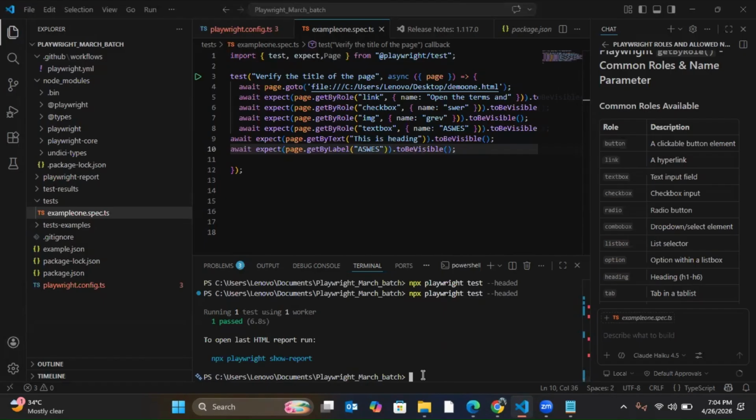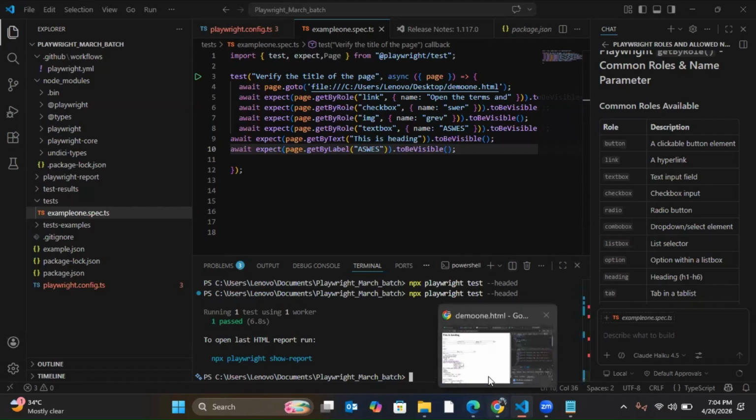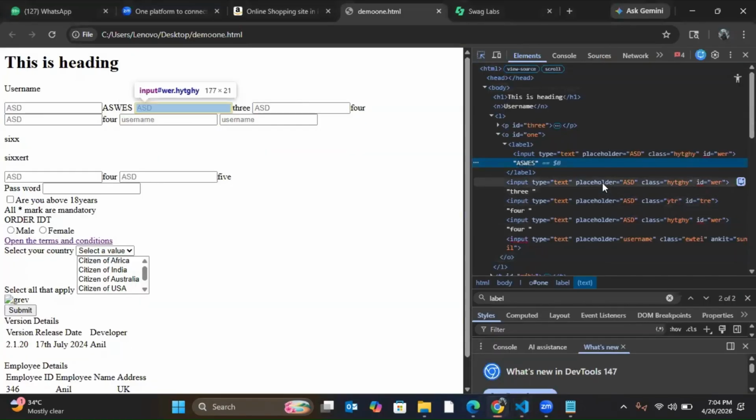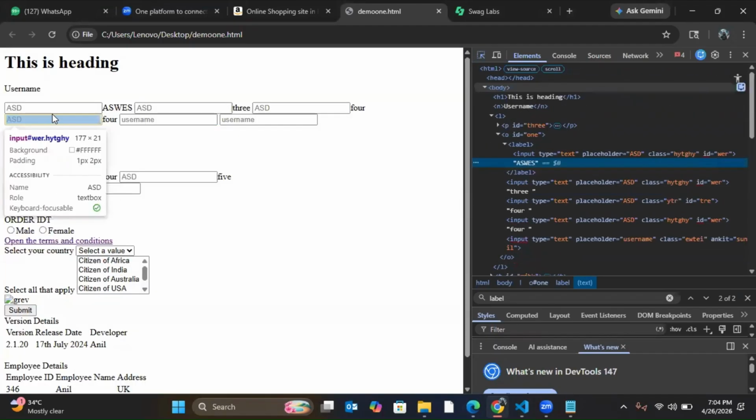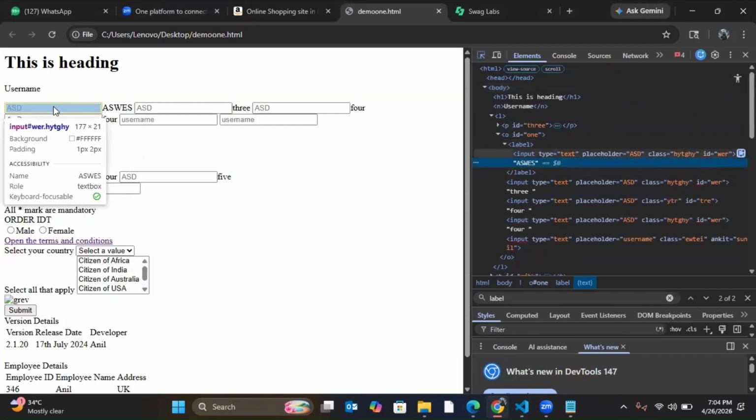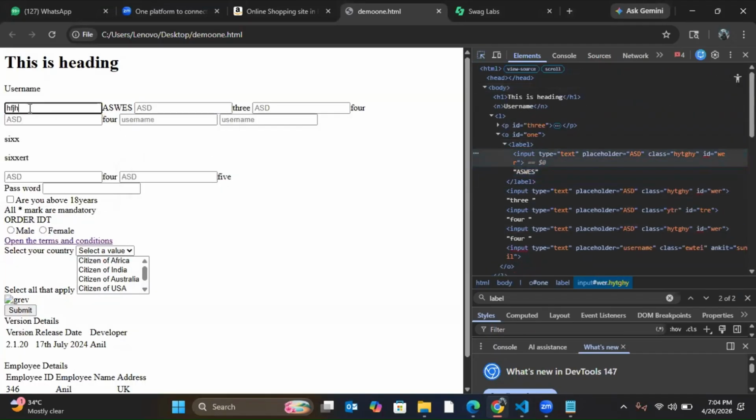placeholder. So the fourth one is getByPlaceholder. Now, this placeholder will work only for the input tag. Remember that. So what is the placeholder? It is the text showing in the input tag. Once I click on it, that will go away and you can type your text. Just like this reference, it is showing in the input tag, right?